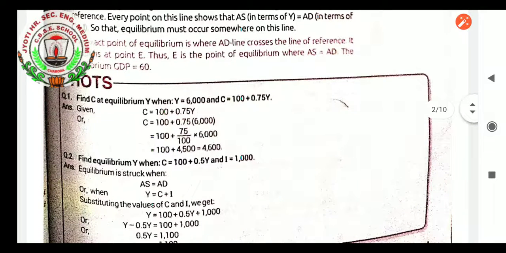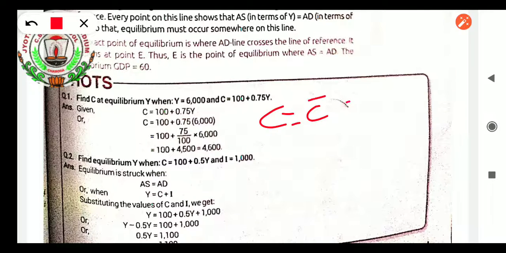Find C at equilibrium Y when Y equals 6000 and C equals 100 plus 0.75Y. Given, consumption is given, students. How to calculate? Very easy, as I already explained to you. The C function formula, first of all, is C equals C bar plus BY. That is the formula, no? Consumption. We have to find C at equilibrium when Y equals 6000. Substitute the values, Y is 6000.